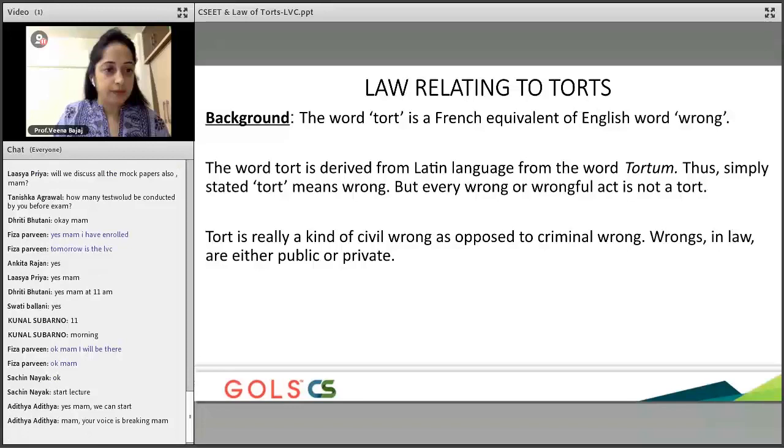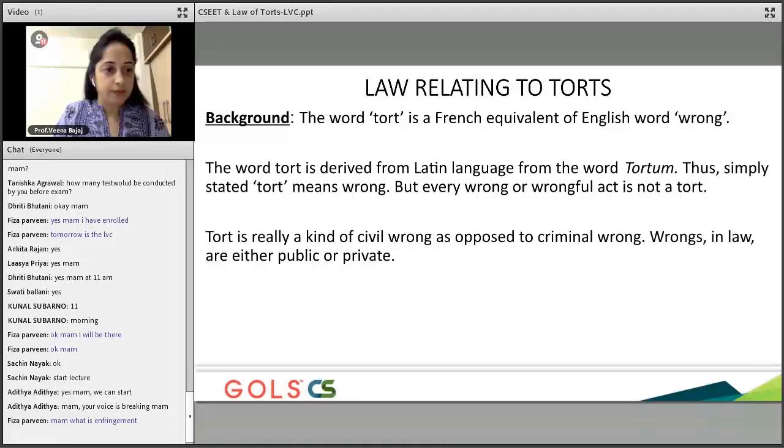It is infringement of your legal rights that constitutes a tort. Very important that this is a civil wrong and not a criminal wrong. So be very mindful about it. Wrong can be either public or private.